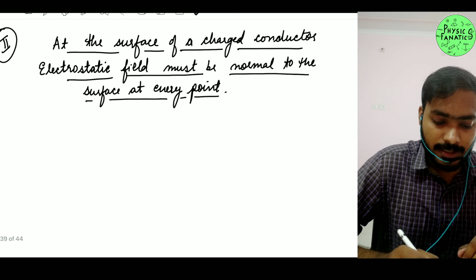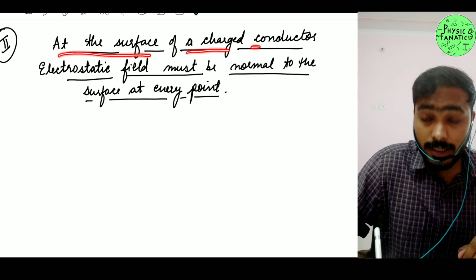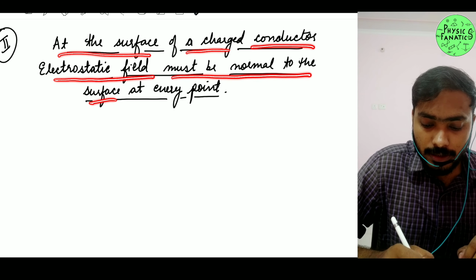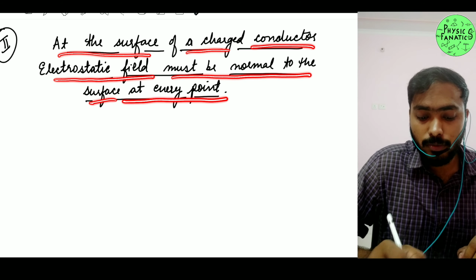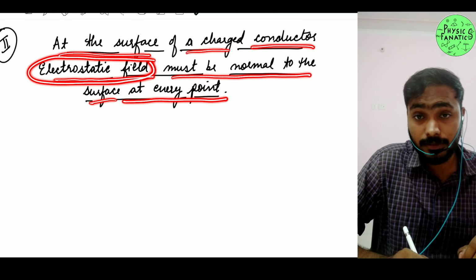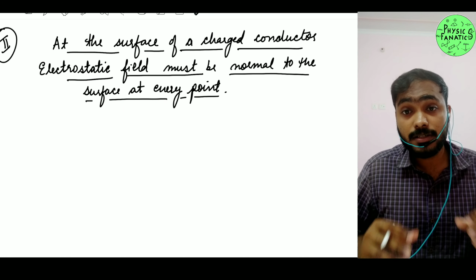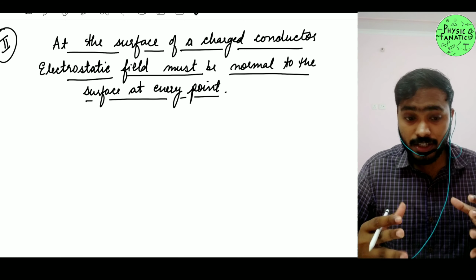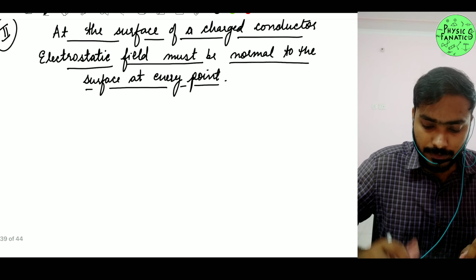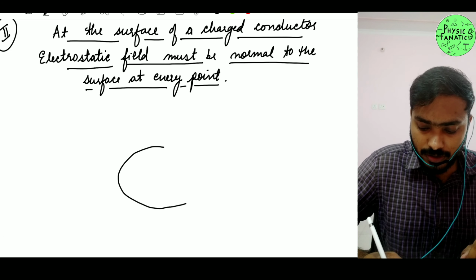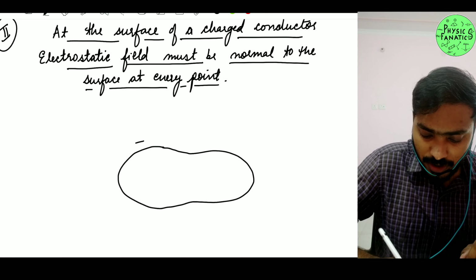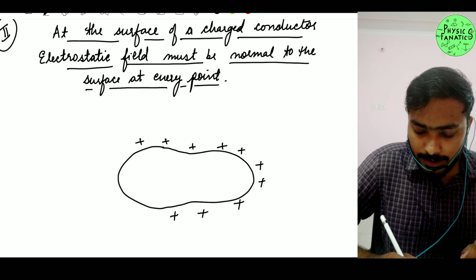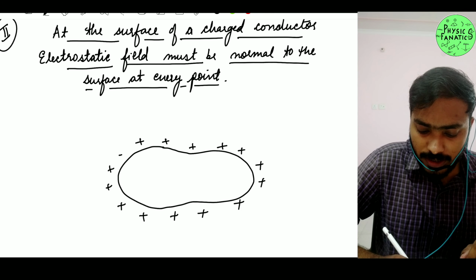The second property states that at the surface of a charged conductor, the electrostatic field must be normal to the surface at every point. Again we are talking about the electrostatic field, that means your charges must not move, right? So let me draw this charged conductor. Let's say this is positively charged. I have this positively charged conductor here. I hope you guys can see that.